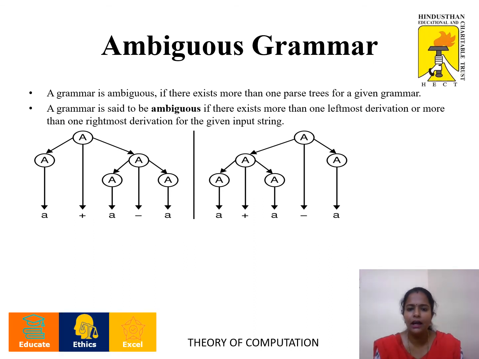Ambiguous grammar. An ambiguous grammar is a grammar for which we can generate more than one parse tree for a given string. If we generate more than one parse tree, then there might be some confusion. This problem can be solved in compiler design by means of various parsers like the SLR parser and LR parser. We will see LR parsing techniques in the next session.